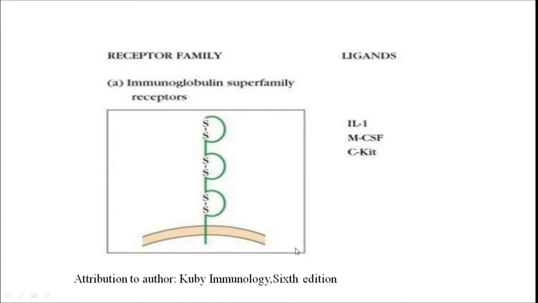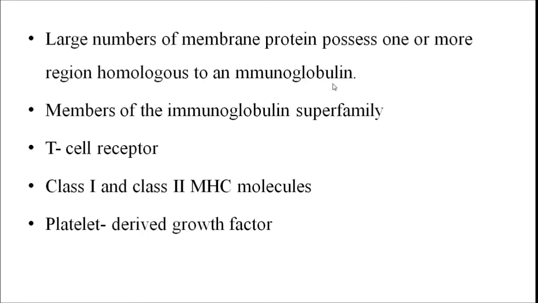Now this is the diagram of the immunoglobulin superfamily receptor. Here you can see it consists of an immunoglobulin-like domain or fold, and therefore they are called the immunoglobulin superfamily receptor. Interleukin 1, MCSF and c-KIT serve as the ligands for these immunoglobulin superfamily receptors.